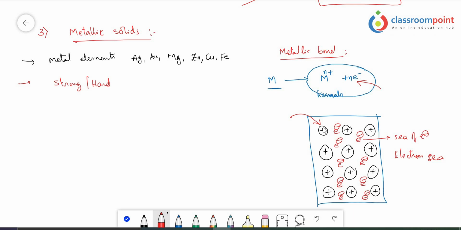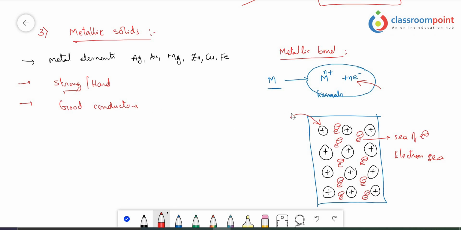Because of these metal ions and electrons, there are very strong attractive forces, and these are very strong in nature. And the other thing is, these electrons can flow from one position to another. That's why they can easily carry electricity from one end to the other end. So these are very good conductors of electricity. They can conduct electricity from one end to the other, and they are good conductors of heat also.